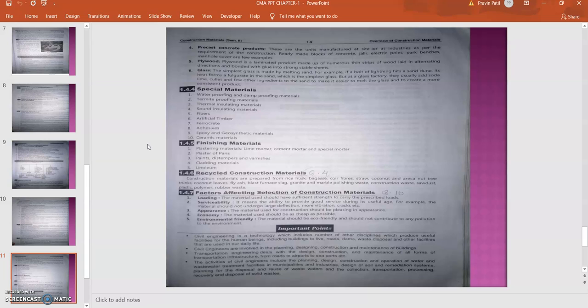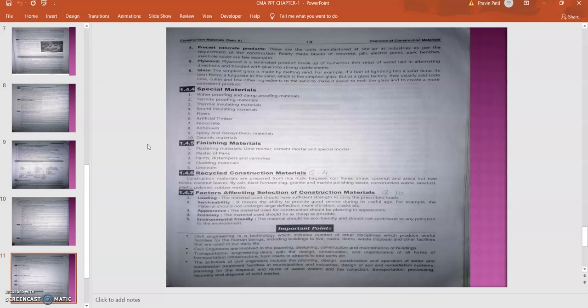Then finishing materials. Paints, varnishes, and turpentine are all examples of finishing materials, along with plaster of Paris, plastering materials, cladding materials, and linoleum. Then recycled material, as I discussed earlier: these materials can be easily recycled and reused, or we can manufacture different materials from this raw material.